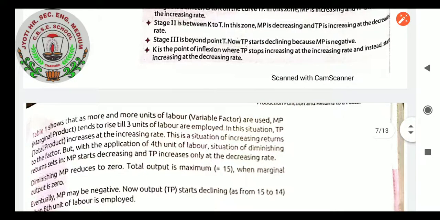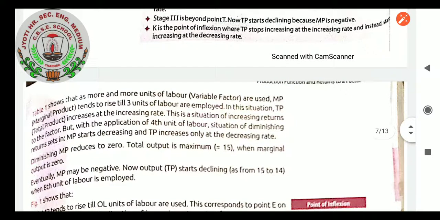What does the theory say about the graph? Table 1 shows that as more and more units of labor, the variable factor, are used, MP, marginal product, tends to rise till 3 units of labor are employed. In this situation, TP, total product, increases at an increasing rate. This is a situation of increasing returns to the factor. But with the application of 4 units of labor, a situation of diminishing returns sets in. MP starts decreasing and TP increases only at a decreasing rate.